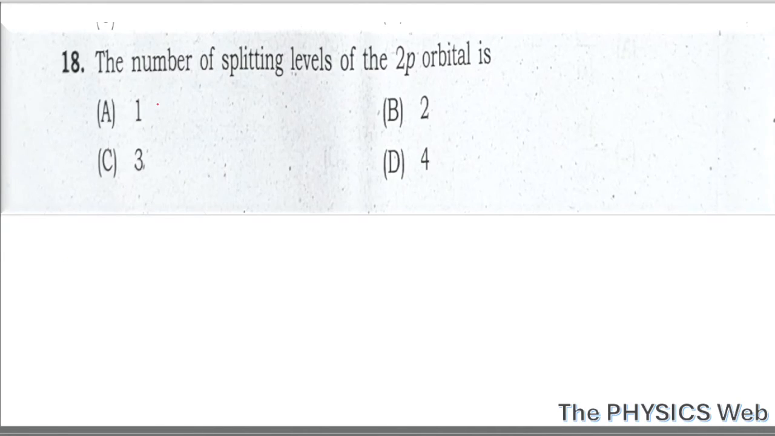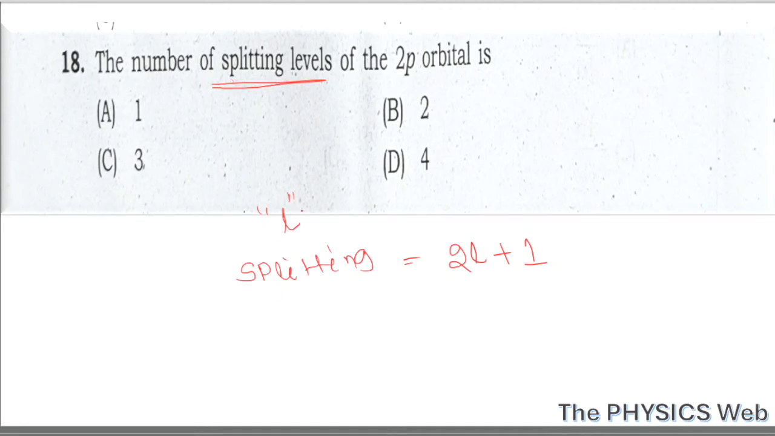Number 18. The number of splitting levels of the 2p orbital is. See, this question is from the Zeeman effect concept. We know in the presence of a magnetic field, there is splitting of the spectral lines and that is known as Zeeman effect. And we know the splitting of these spectral lines basically depends on the orbital quantum number, that is your small l. And the splitting is given by the formula 2l plus 1.